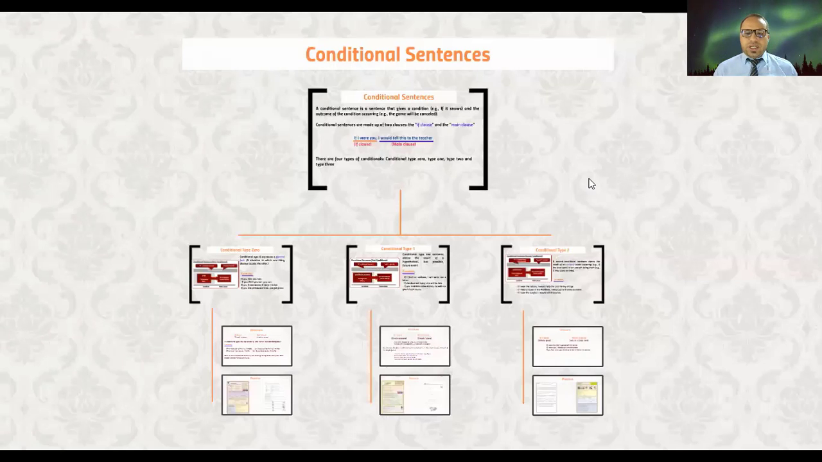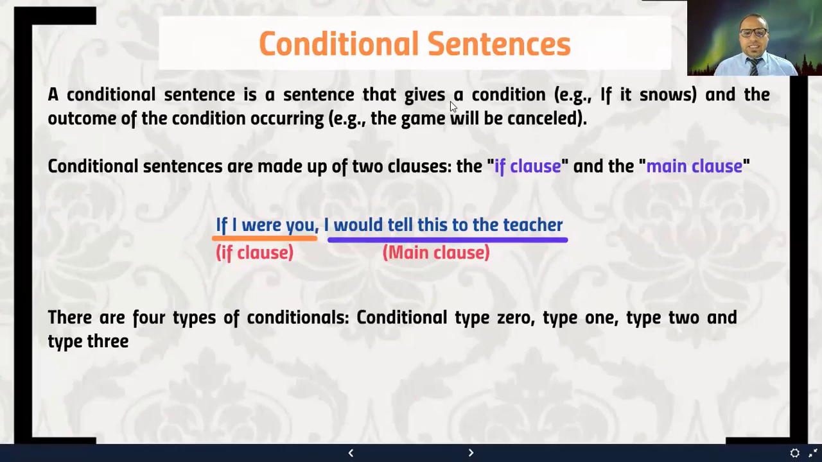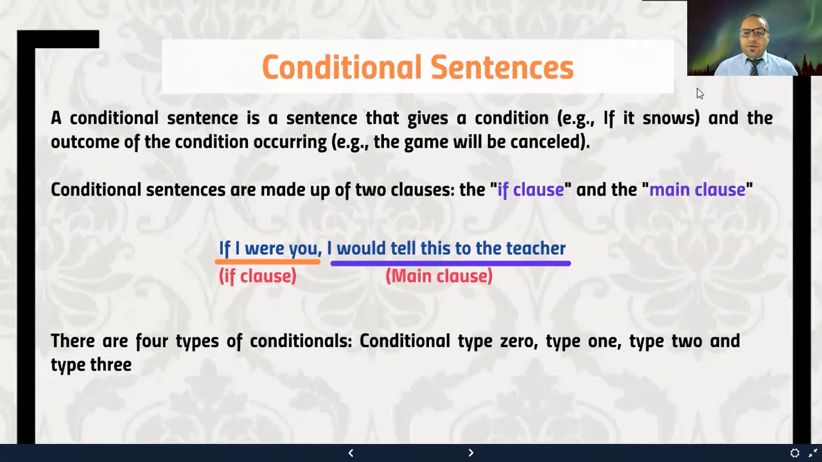So the first question that you may ask is, what is a conditional sentence? A conditional sentence is a sentence that gives a condition and the outcome of the condition, right? It gives a condition and the result of the condition. For example, if it snows, the game will be cancelled. So here, the condition is if it snows, and the outcome of this condition is the game will be cancelled,